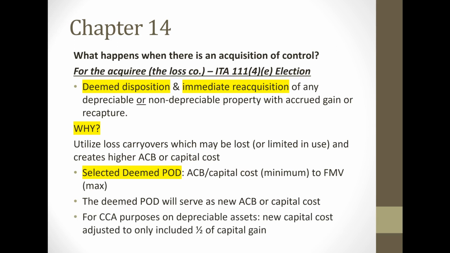However, there's a special rule for depreciable assets. If a company makes this election for depreciable assets, for CCA purposes going forward, the amount added to the CCA class will be limited to the original capital cost plus 1/2 of the capital gain.